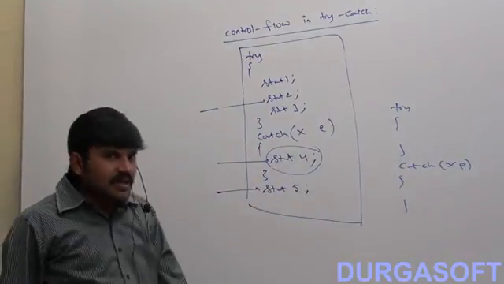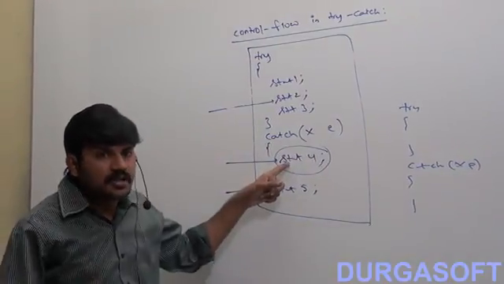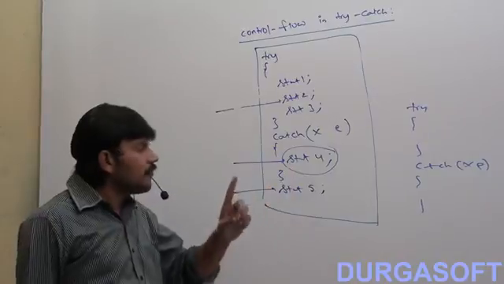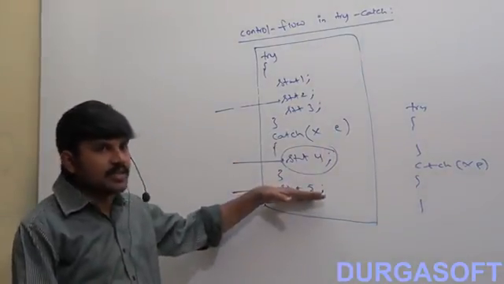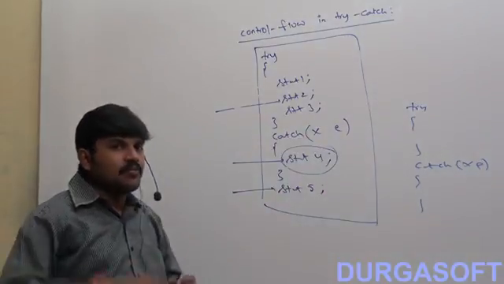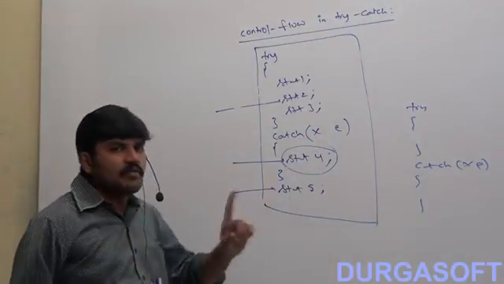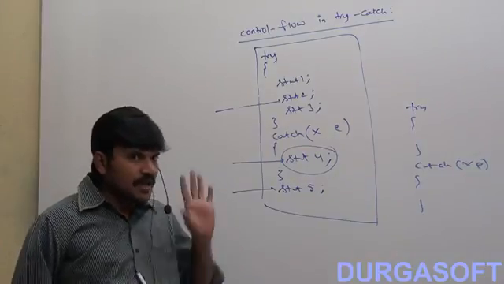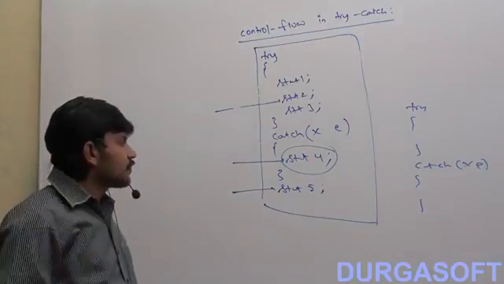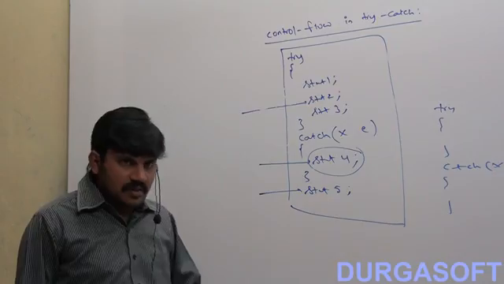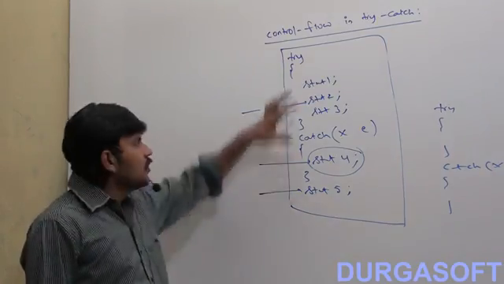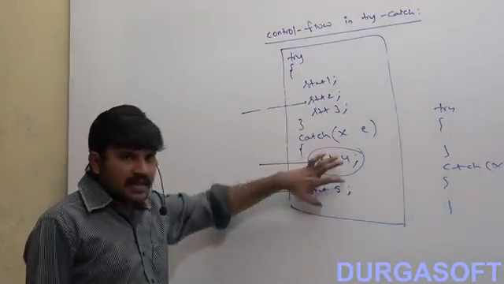If the catch is not there, but still an exception rises, it is always abnormal termination, right? So if an exception rises at statement 4 or statement 5, it is always abnormal termination. So if any statement which raises an exception is not part of the try block, it is always abnormal termination. Add conclusion 3. Clear, right? So this is about control flow in try-catch. Okay, that's all.